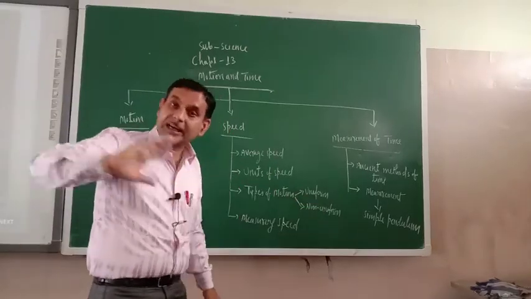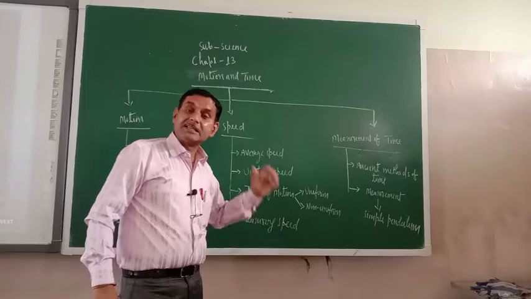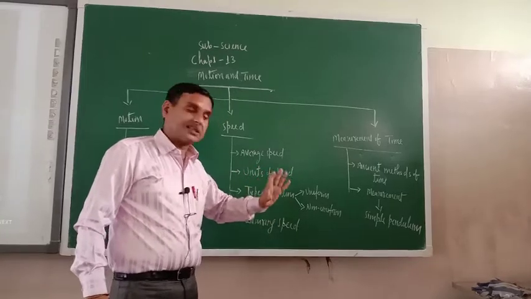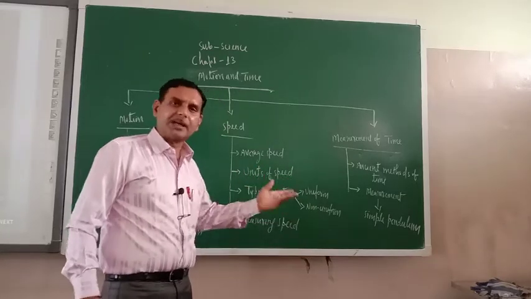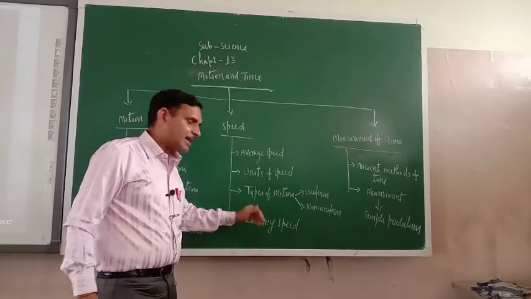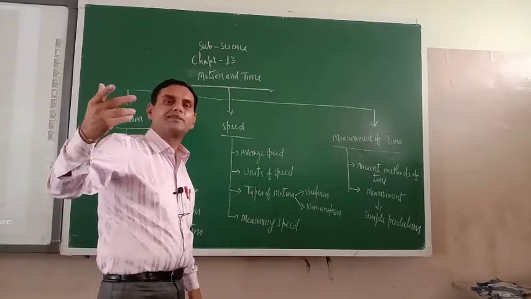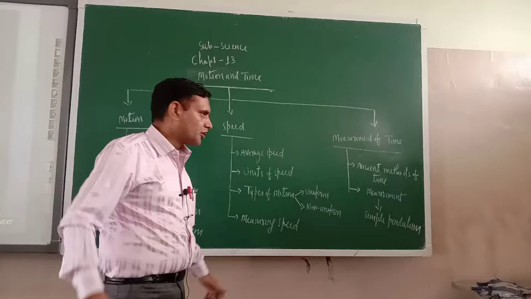If throughout the coverage of distance the speed changes, that is non-uniform. We'll tell you that one also. Then measuring of speed, how can we measure the speed? That can also be discussed.